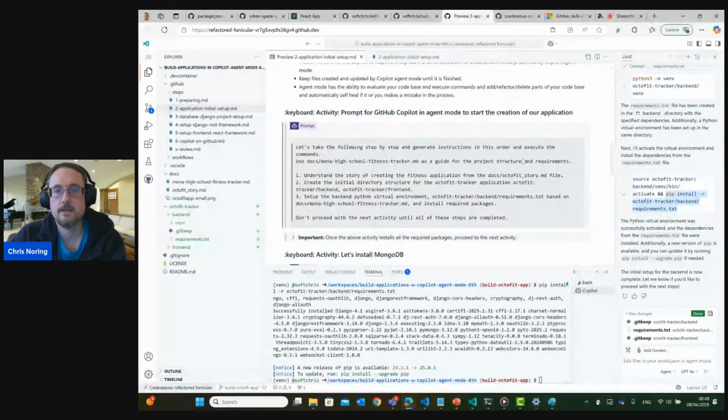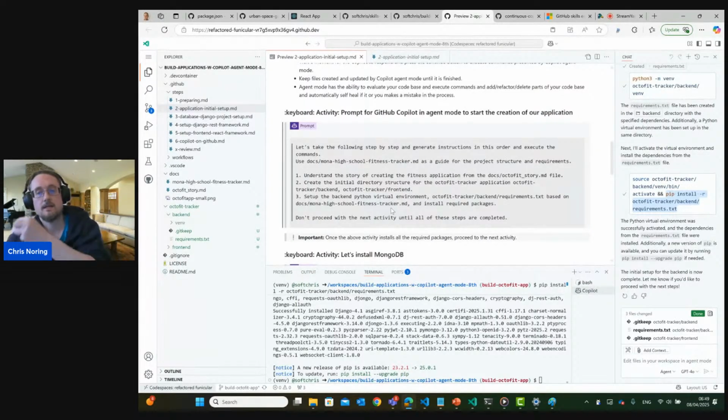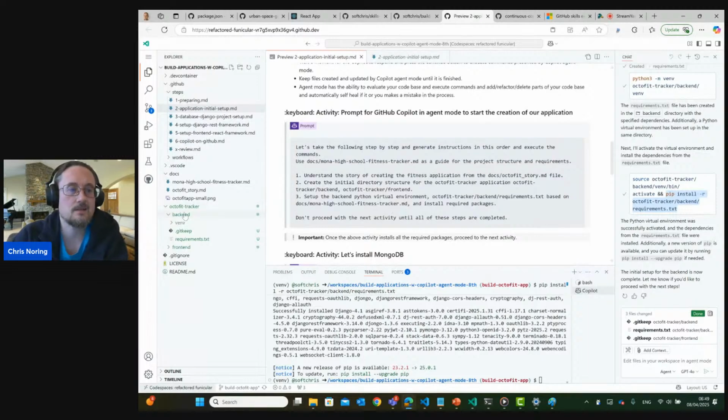So what has it done? It created this initial scaffold, right? It created a virtual environment. It even stepped into the environment. It almost got there also where it installed the dependencies for the backend. But if you just want to explore the application right now, what you have, you see that we have a backend. You see that we have a front end also.